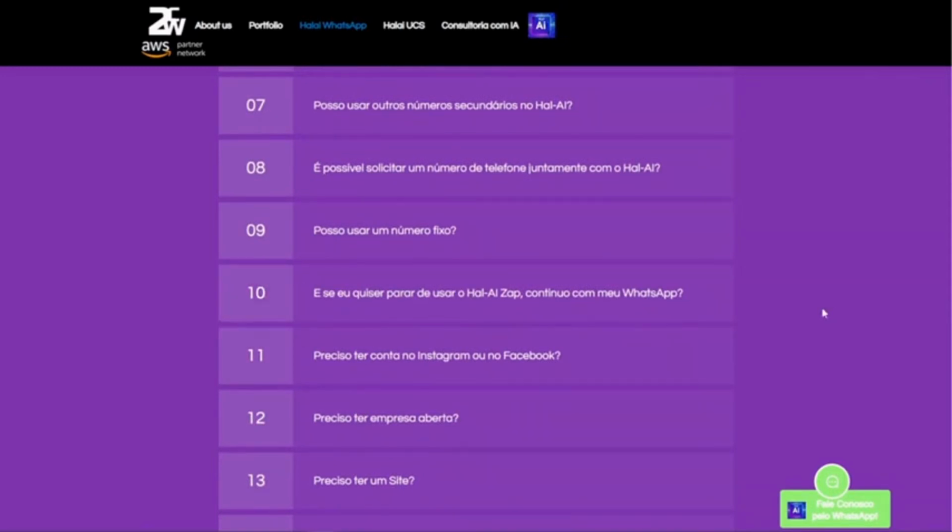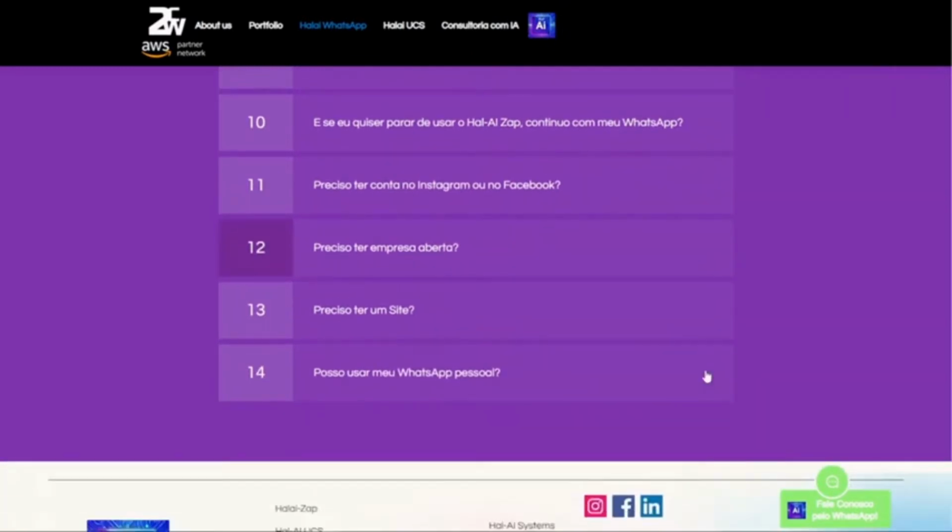If you want to stop using Hal-AI ZAP, you will not lose your WhatsApp and your WhatsApp will not be unavailable for any time. You don't need to have a Facebook or Instagram account, you don't need to have an open company, you don't need to have a website, and you can use your personal WhatsApp.